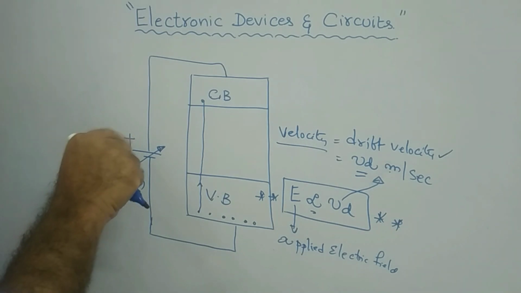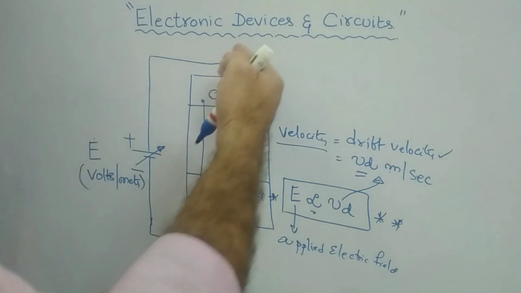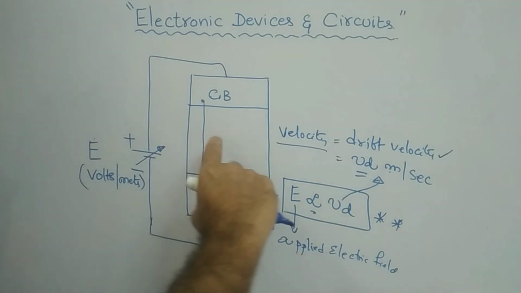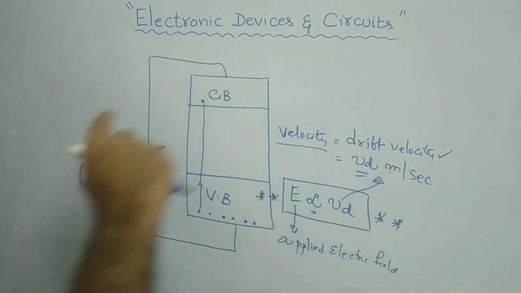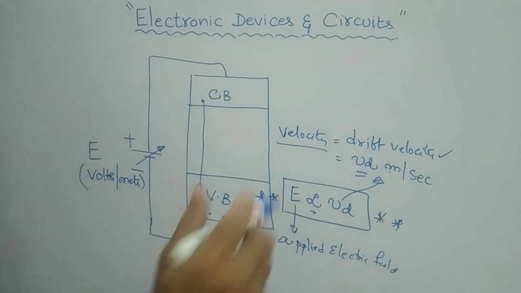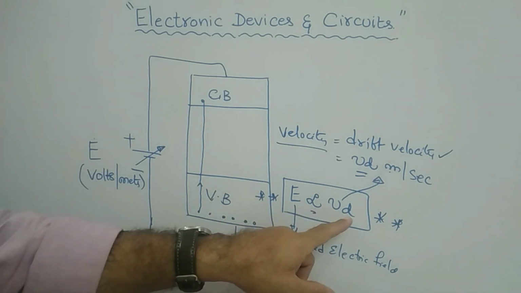If you apply a larger value of electric field, the motion of the electron is very fast. That is what directly proportional means. If the field is more, they move very fast; if the field is less, they move very slowly. Very important formula: applied electric field is proportional to Vd.